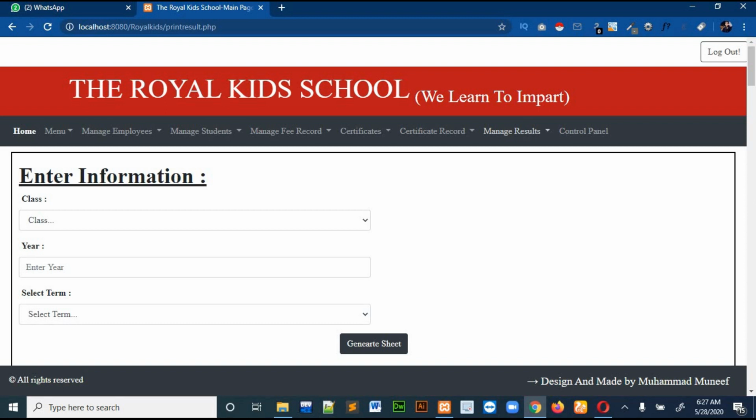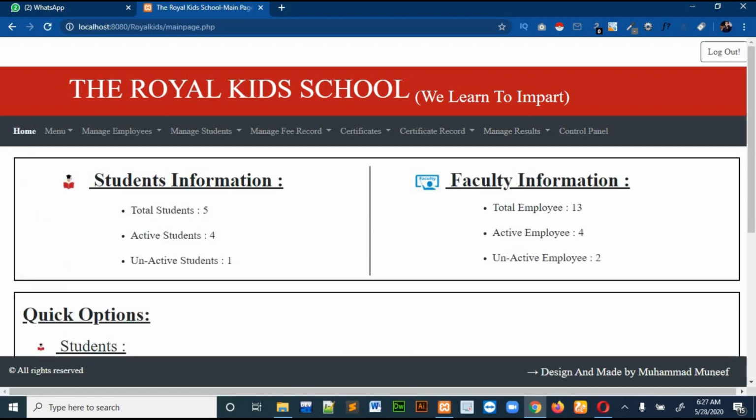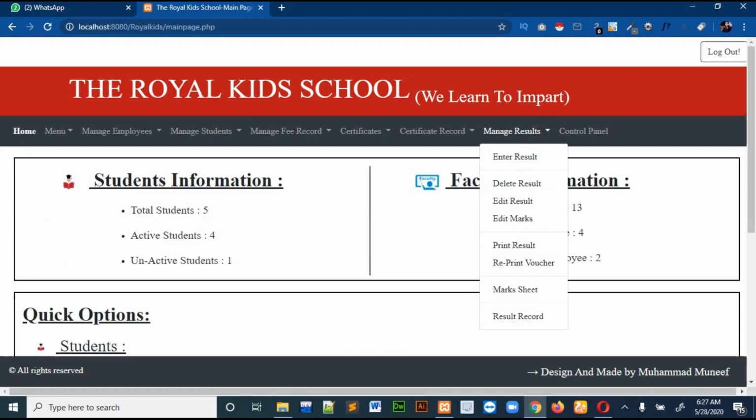And then if you want to reprint any result, I had written voucher by mistake over here. So if you want to reprint any result, you can click on this and you can reprint the result of that student by entering the admission number of the student.